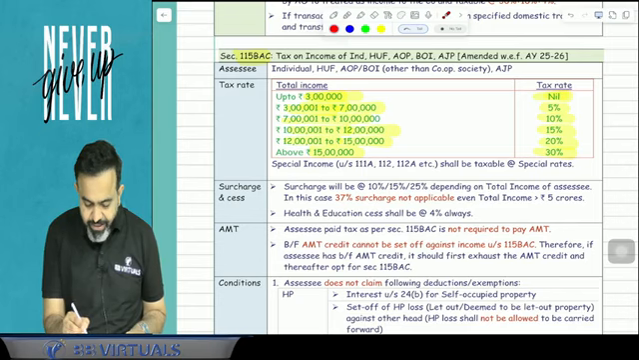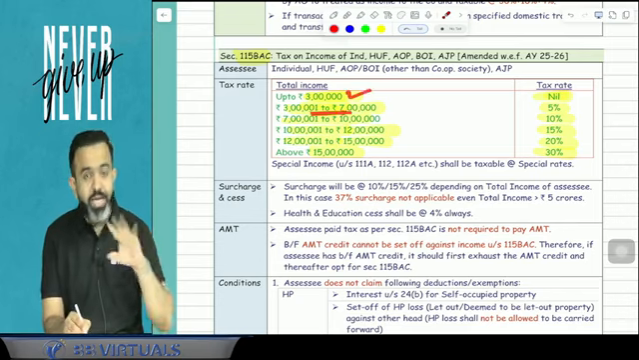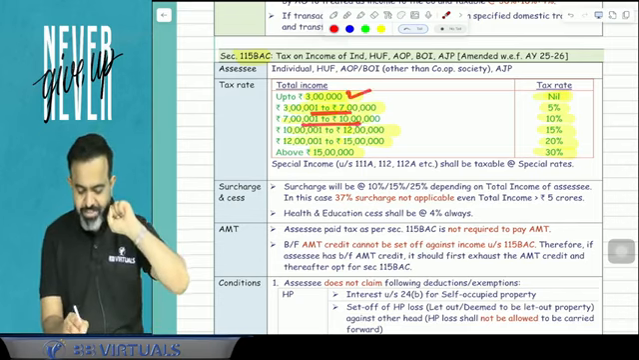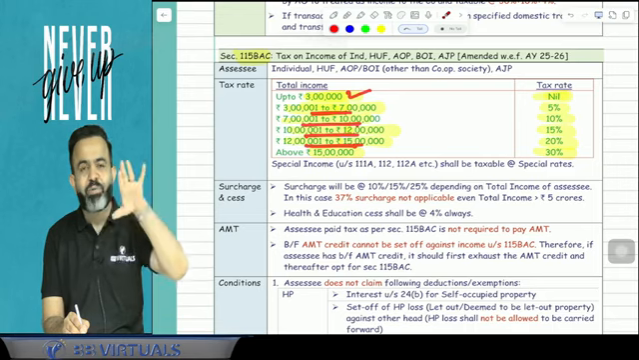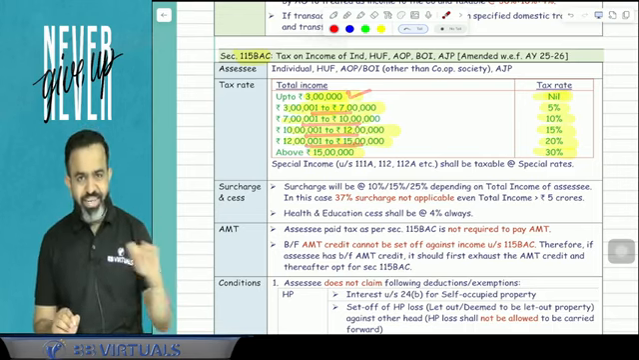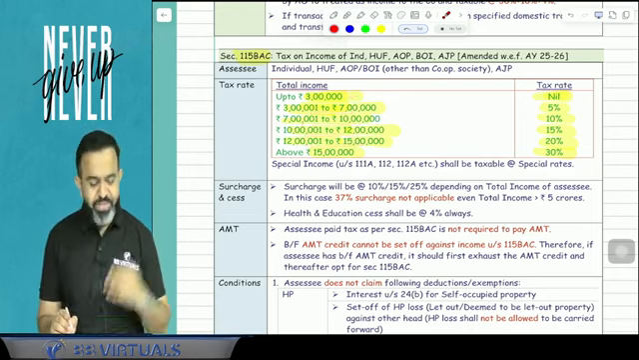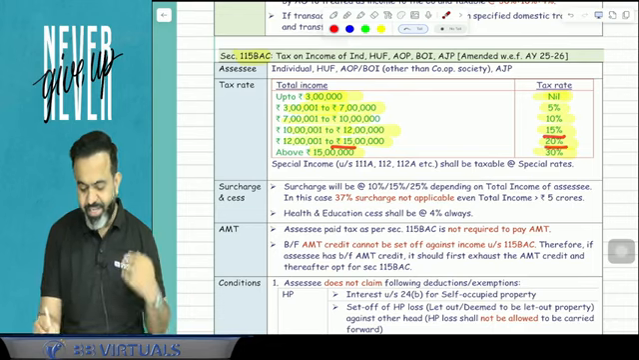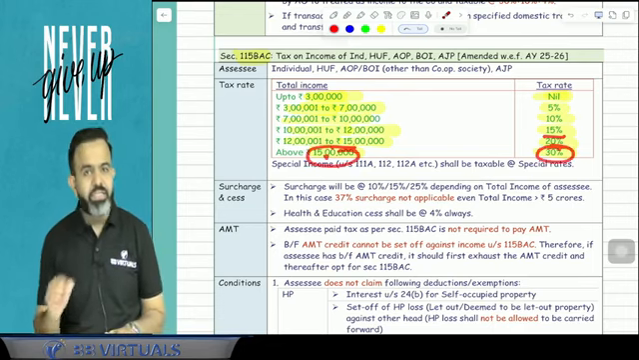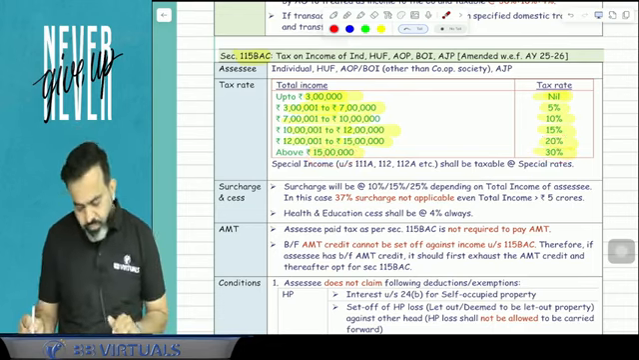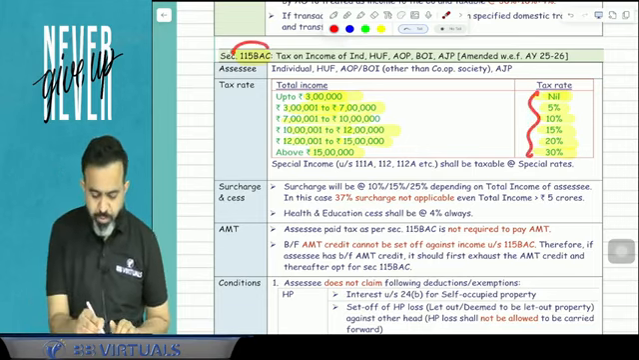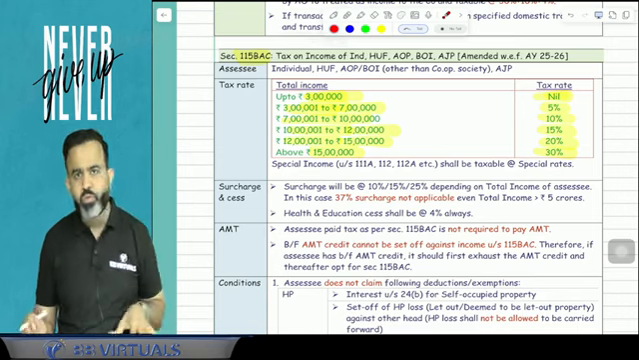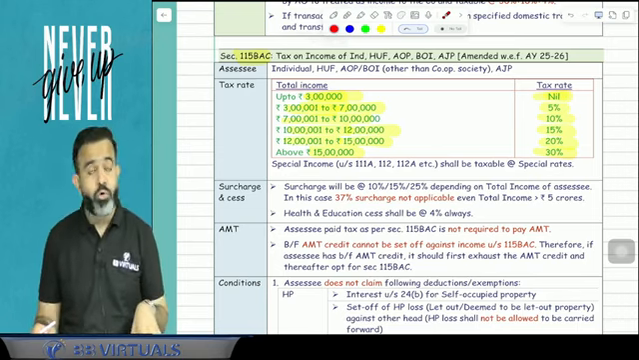So remember, up to 3 lakh there is no tax. After that there is a gap of 4 lakh. After that, there is a gap of 3 lakh. After that, there is a gap of 2 lakh. And after that, there is a gap of 3 lakh. So up to 3 lakh, no tax; 3 lakh to 7 lakh, 5%; 7 lakh to 10 lakh, 10%; 10 lakh to 12 lakh, 15%; 12 lakh to 15 lakh, 20%; more than 15 lakh, 30%. Now guys, this is the slab rate in case of 115BAC. This is amended by the Finance Act 2023, sorry, 24 only.